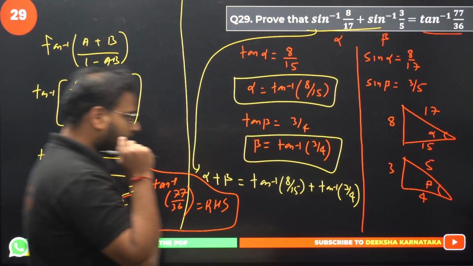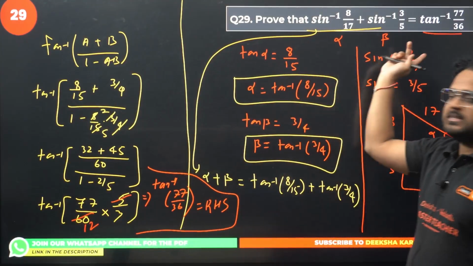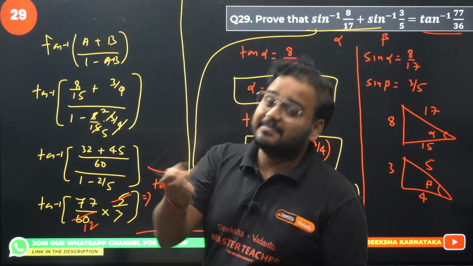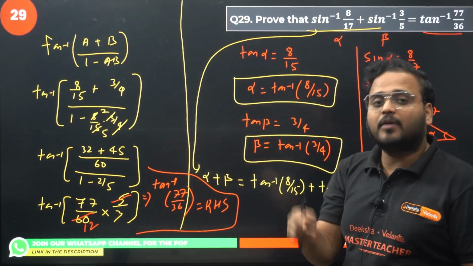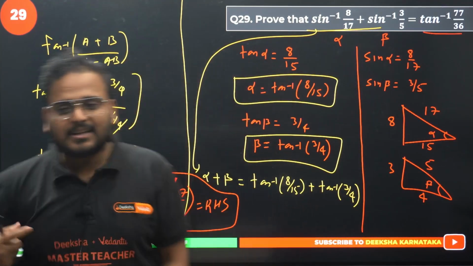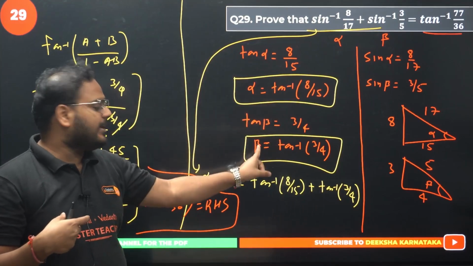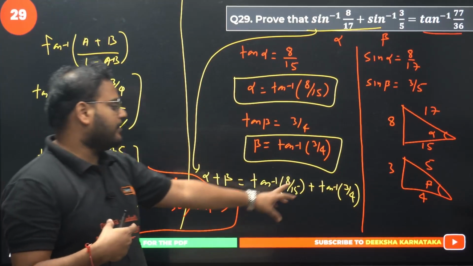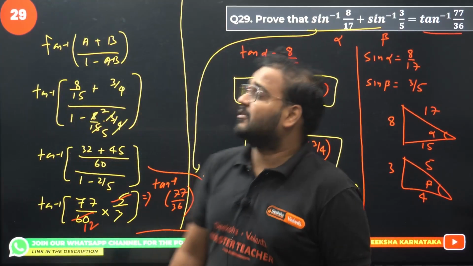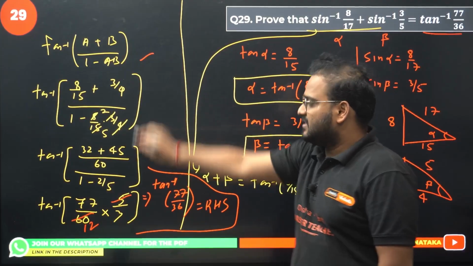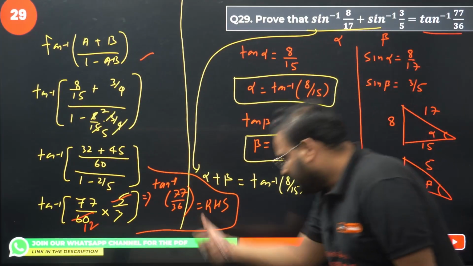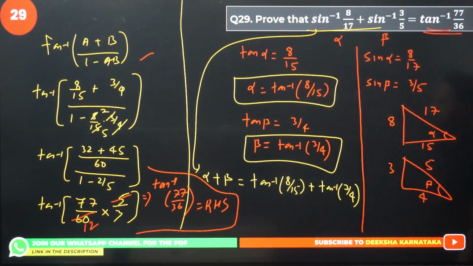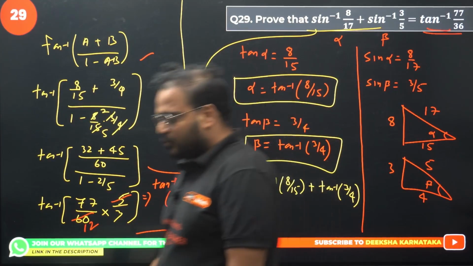Yes, beautiful question. Assume the angles alpha and beta, and then find the tan alpha, tan beta. Basically write the angles alpha and beta in terms of tan inverses. Once you get that, alpha is tan inverse of 8 by 15, beta is tan inverse of 3 by 4. The formula for alpha plus beta is tan inverse of 8 by 15 plus tan inverse of 3 by 4. The formula is tan inverse of a plus b upon 1 minus ab. This is calculation. Get the result as tan inverse of 77 by 36, which is same as RHS. Hence proved. Please check. 29th is over now.